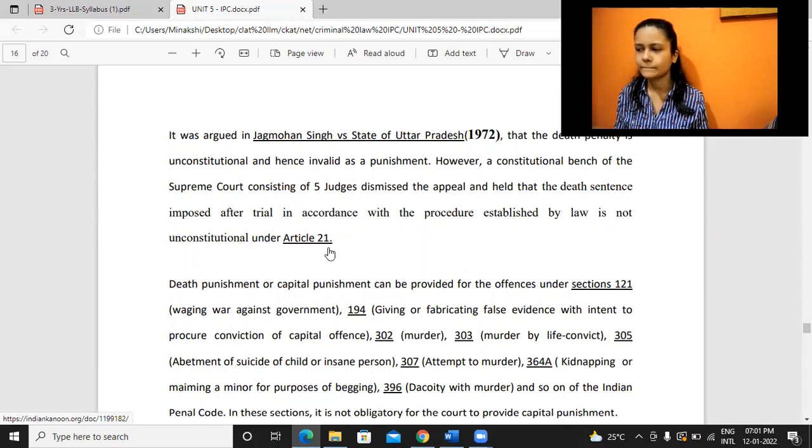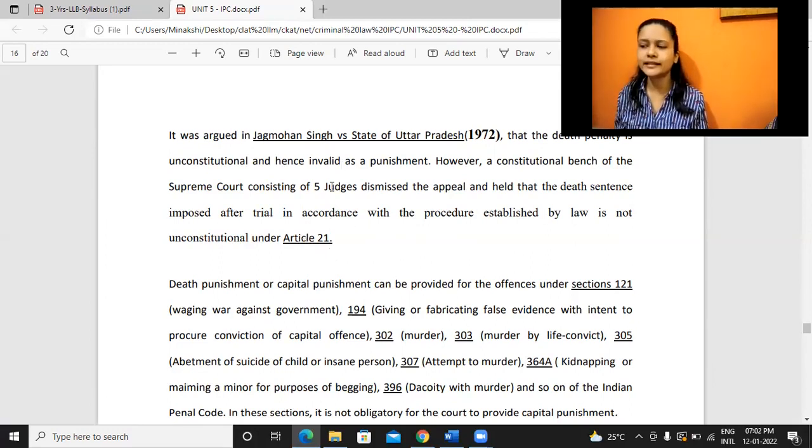Article 21 provides the right to life. Right to life. So are there any exceptions where this right to life can be taken away? Yes, ma'am. If by law, capital punishment can be given and it can be taken away. Yes, so through a proper procedure which is established, this may be taken away.